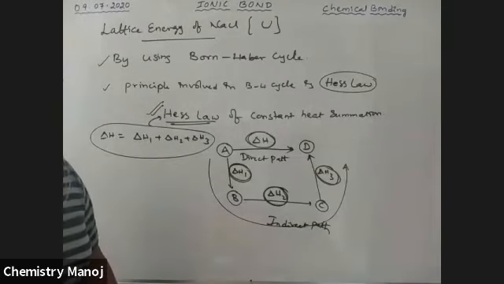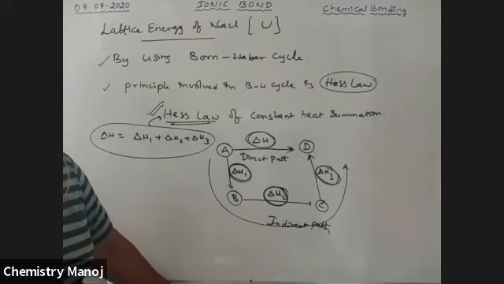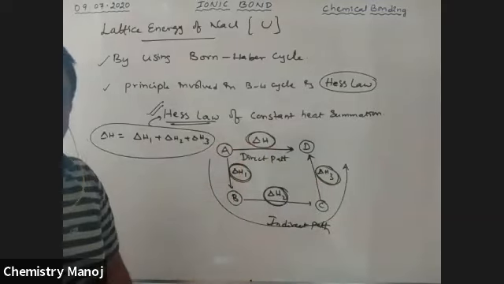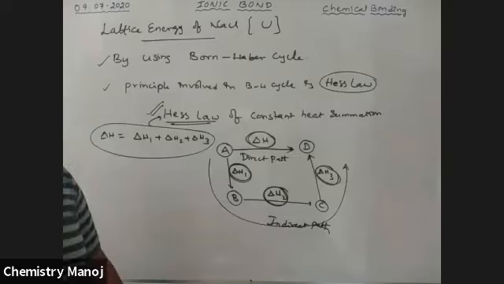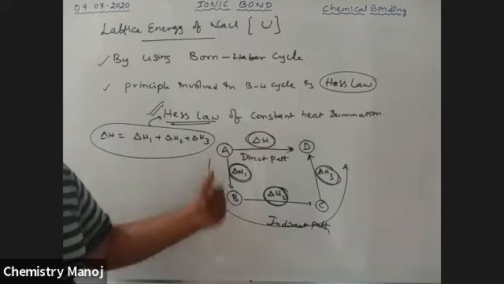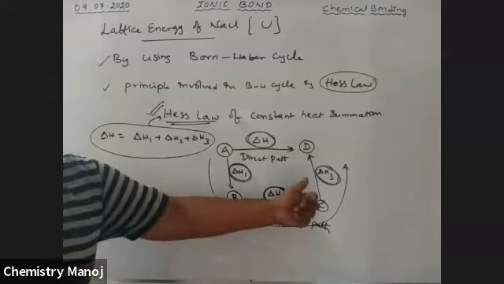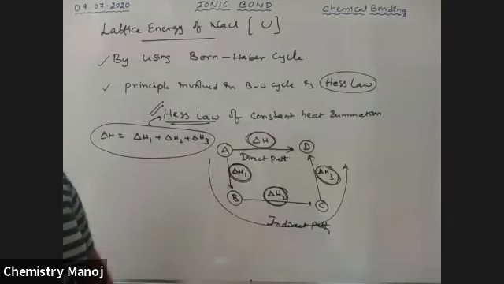Whether the change occurs in a single step or in multiple steps, the total heat change or the total enthalpy change during the process is always constant. That means the direct step energy is the sum of the multiple steps' energy. It is Hess law. Is there any doubt?